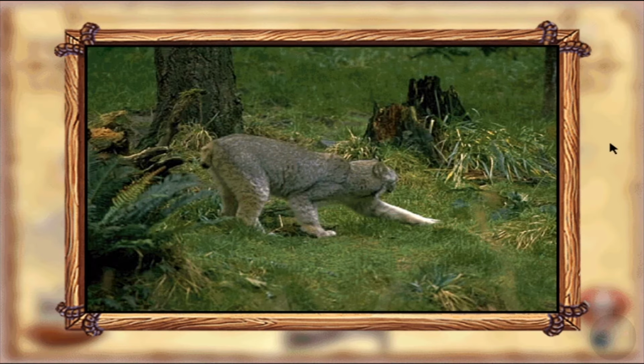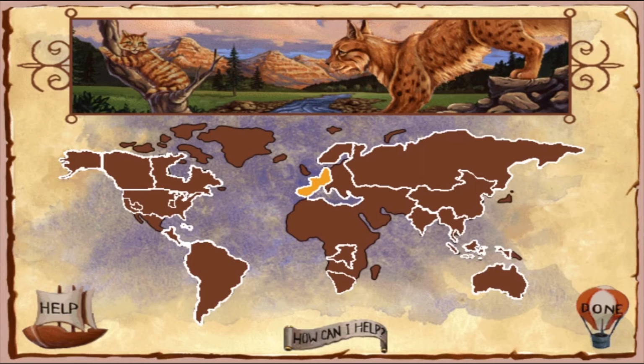The pardo lynx lives in the wetlands of the Pyrenees Mountains. It preys on game birds, young deer, and rabbits. In the 1950s and 60s, a disease killed off thousands of rabbits. This had a terrible effect on the pardo lynx's population because rabbits are the lynx's main food supply. Hunting further affected the pardo lynx population. Currently, the lynx is surviving only where it's protected.